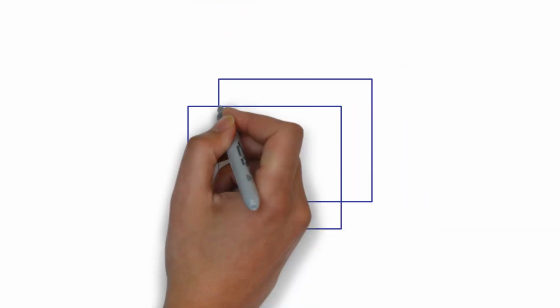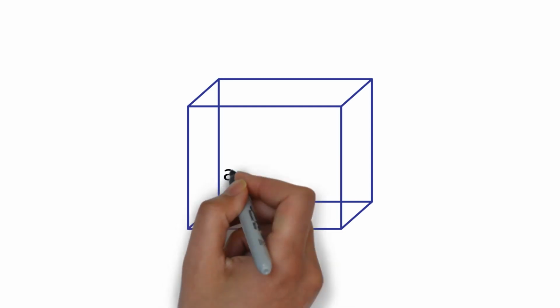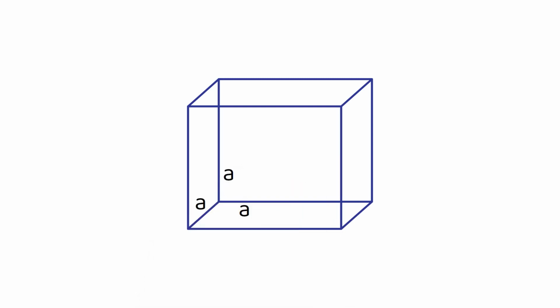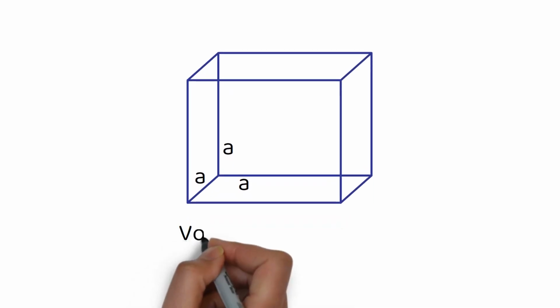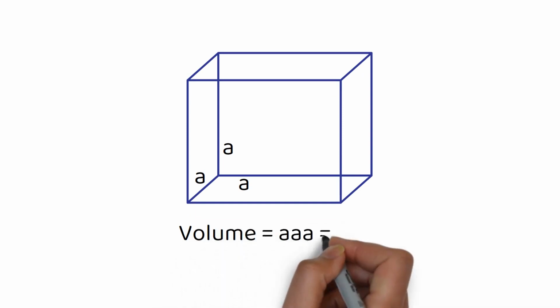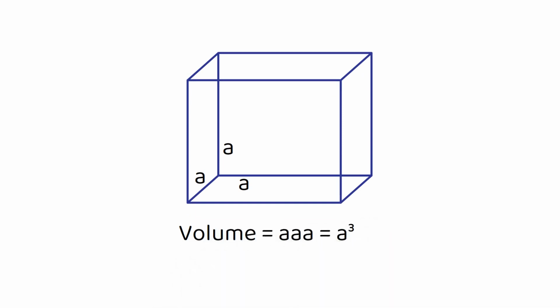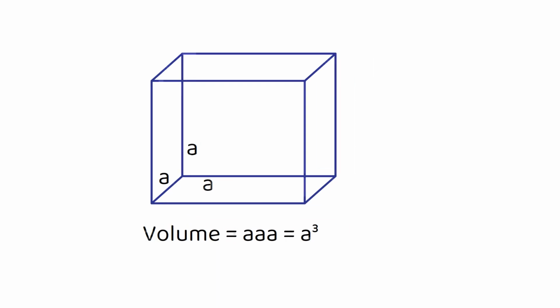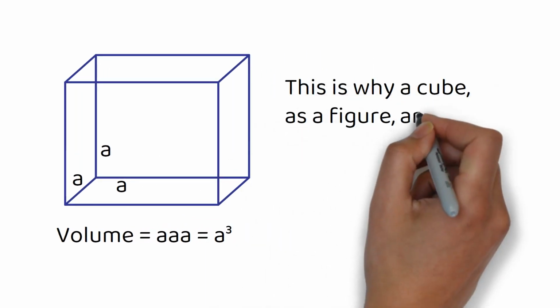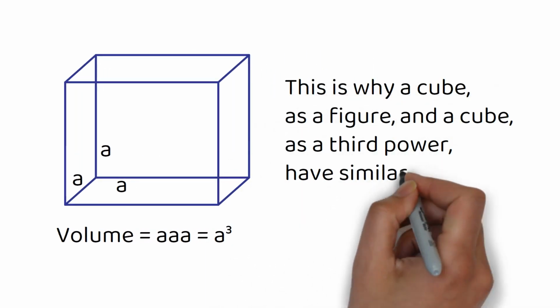A special case of the above formula is the volume of a cube. If A is the side length of a cube, then its thickness and height are also equal to A, and so the volume is given by A times A times A, which is more simply A to the third power, or A cubed. This is why a cube as a figure and a cube as a third power have similar names.